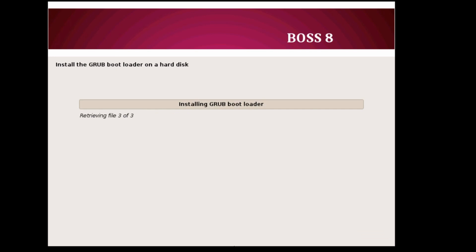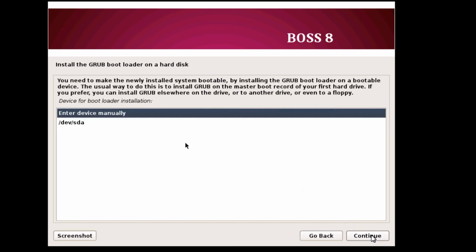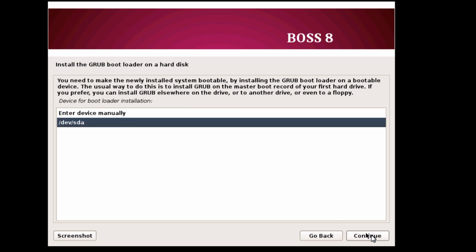Then load the GRUB. Select yes and continue. Press continue. Don't go manually, just select the below one and press continue. Read the description shown above, what a GRUB loader, a bootloader, actually is. Continue.